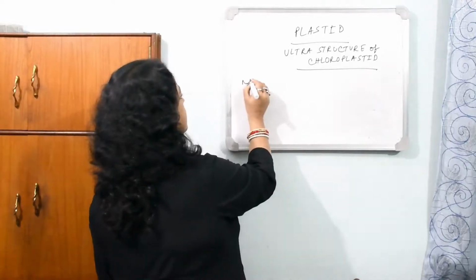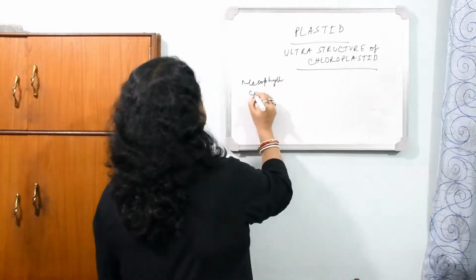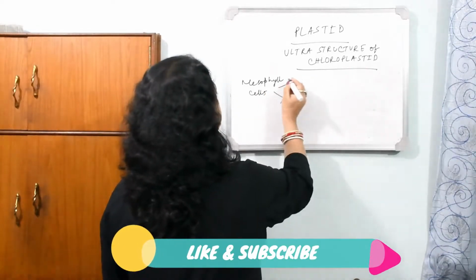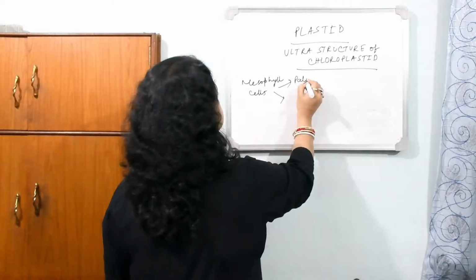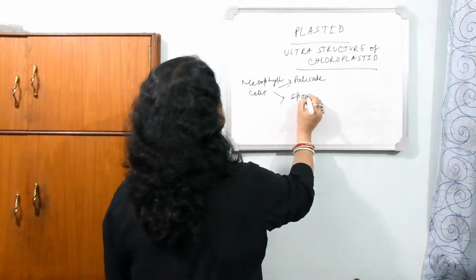Now mesophyll cell has two kinds. Mesophyll cells have two kinds of cells: one is palisade and another is spongy cell.